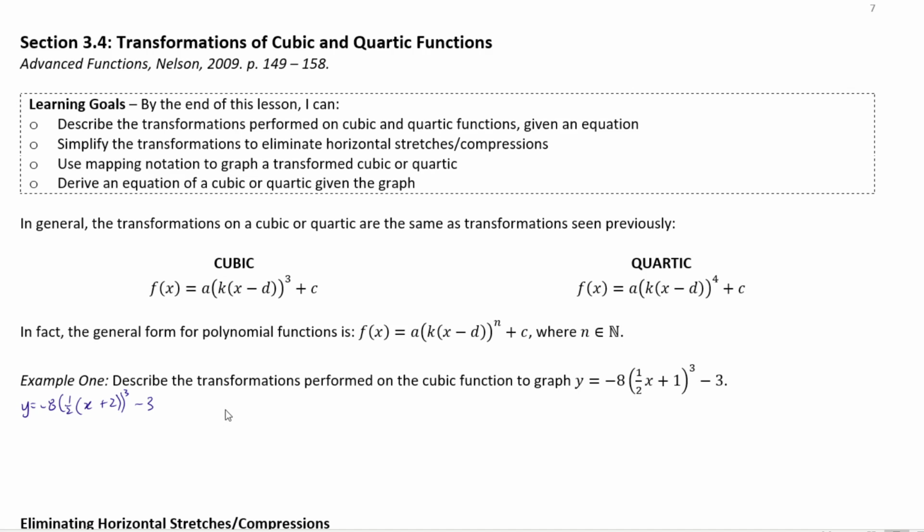All right, so the first thing that we have right here is a reflection in the x-axis. So that's the negative right there. Then we have an 8, so we have a vertical stretch by a factor of 8.